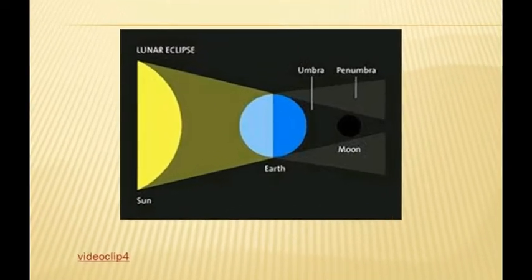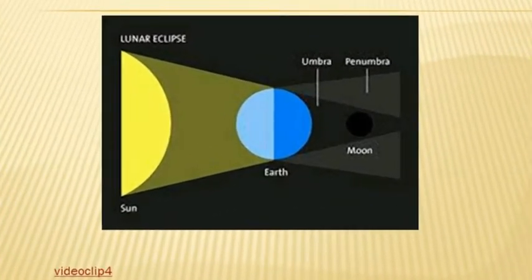And here, see, we could observe the shadow of Earth as umbra and penumbra. The thicker shadow is umbra and the thinner shadow is called penumbra.